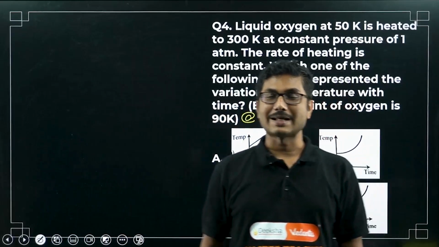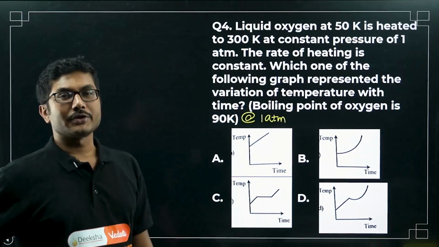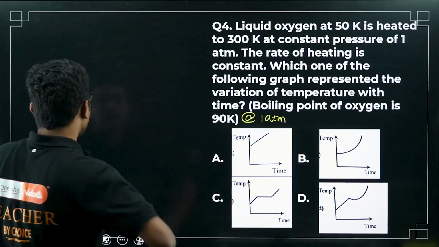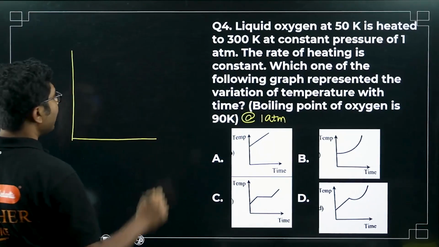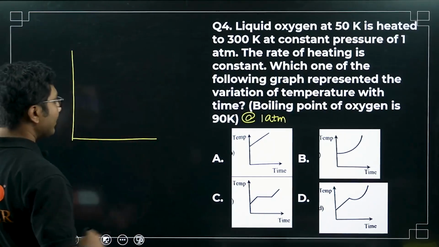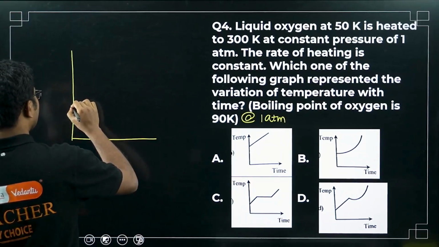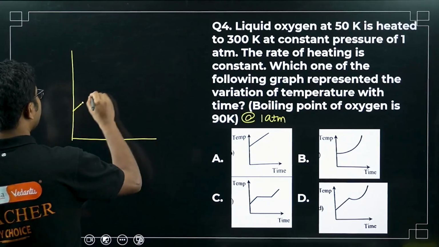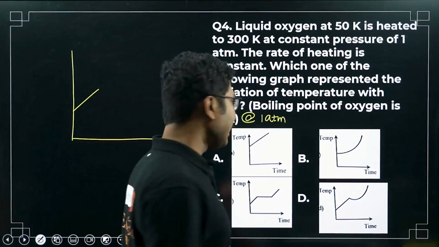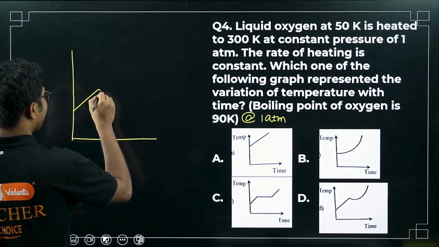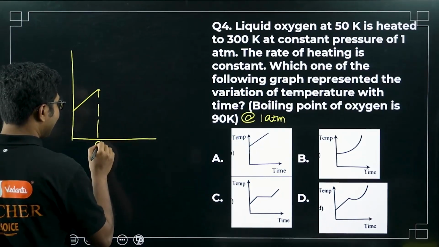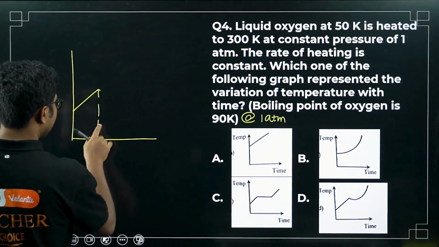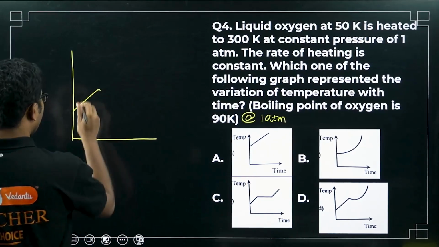Obviously we know that for gases it depends on the temperature and pressure of the object, right? So in this case, when you have liquid oxygen and you are increasing its temperature, as you are supplying heat, its temperature will increase linearly. And then when it reaches the temperature of 90 Kelvin,